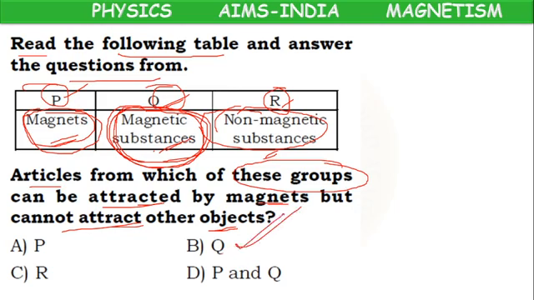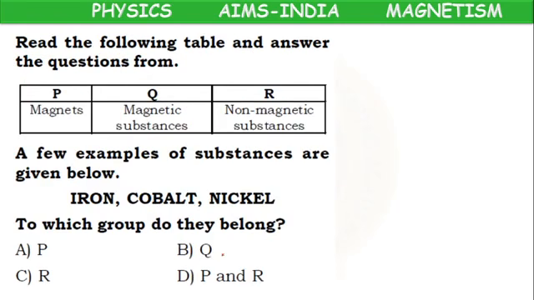Why? The group Q belongs to magnetic substances. They are attracted by magnets, but they don't have the power to attract other objects. Okay, Q is the correct option.